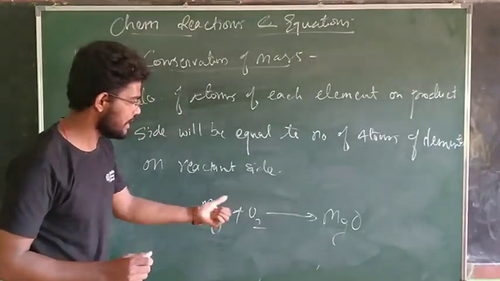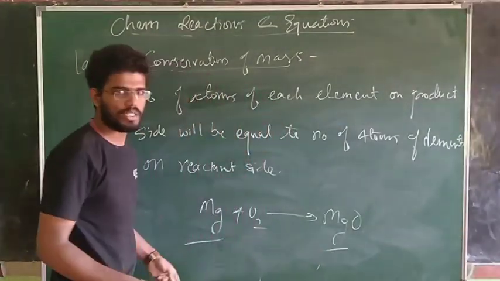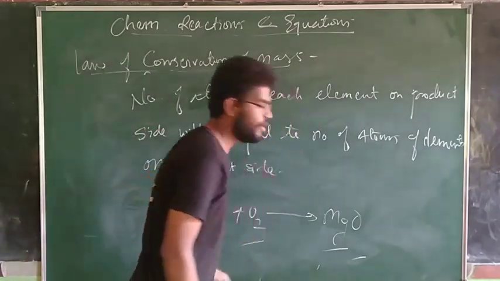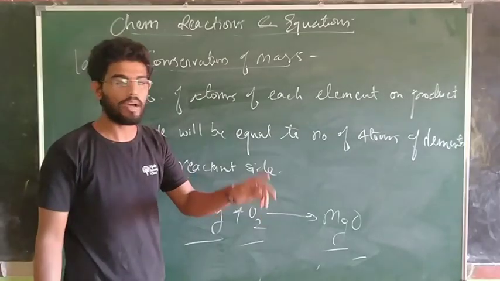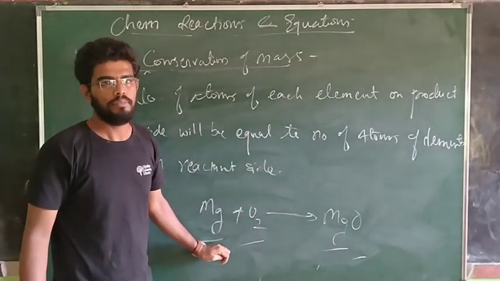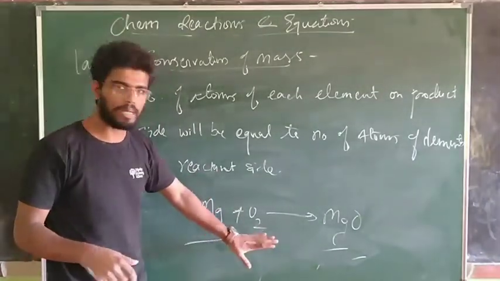So when we see this equation, we have one magnesium on the product side. We have two oxygen on the left hand side. We have only one oxygen on the right hand side. So according to the law of conservation of mass, this equation is not correct. Because yesterday हमने बस हमारे simplicity के लिए equation लिखा था, ये equation complete नहीं है.